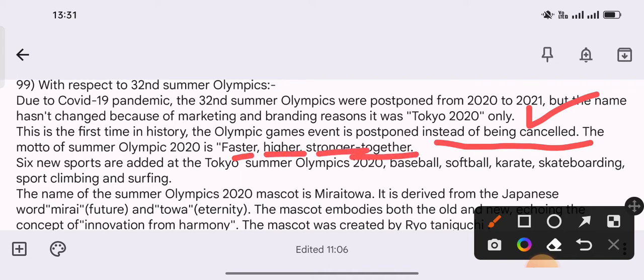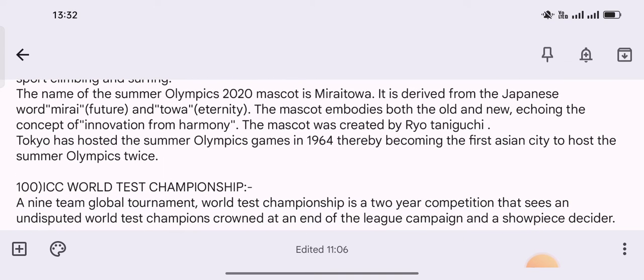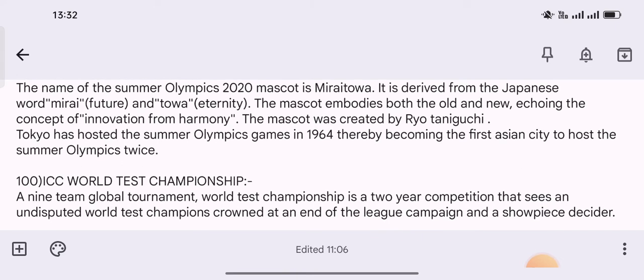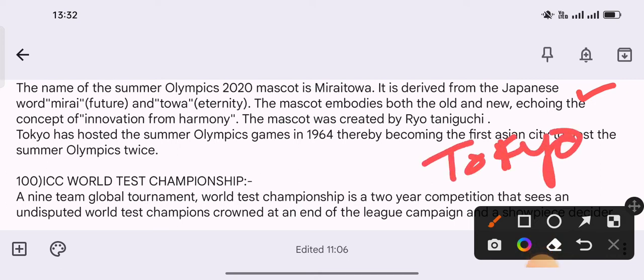6 new sports were added at the Tokyo Summer Olympics 2020: baseball, softball, karate, skateboarding, sport climbing and surfing. The name of the Summer Olympics 2020 mascot is Miraitowa. This Miraitowa is derived from Japanese words. Tokyo is the capital of Japan. The Japanese word Mirai means future and Towa means eternity, that is permanent.